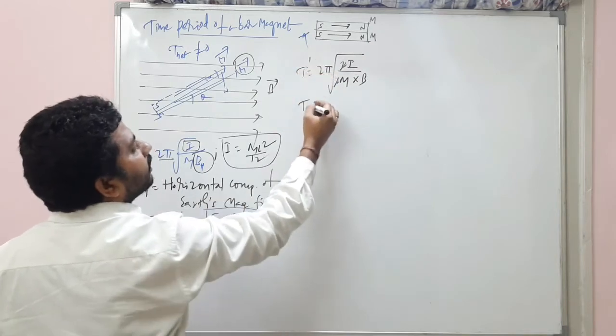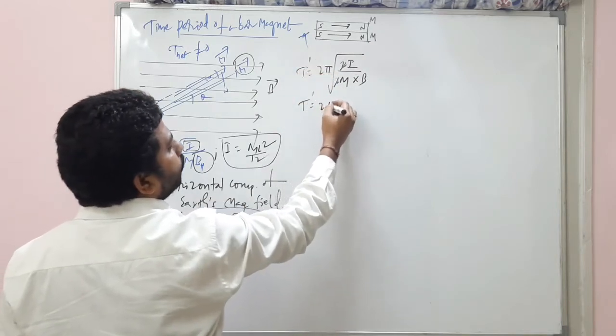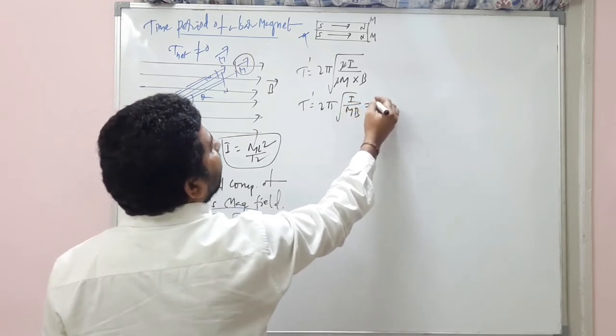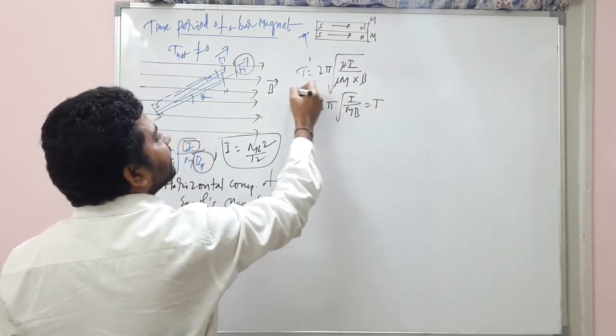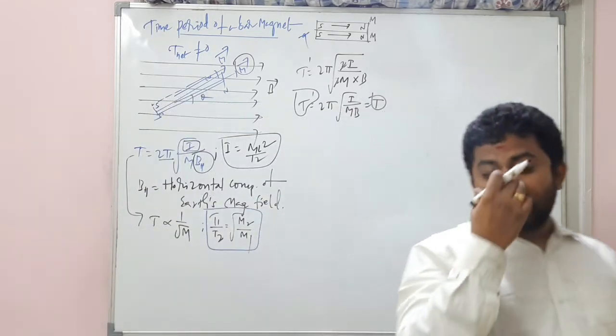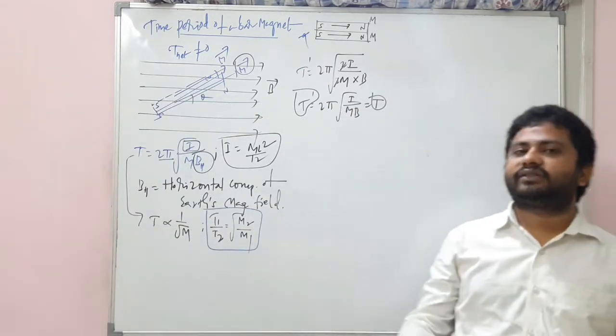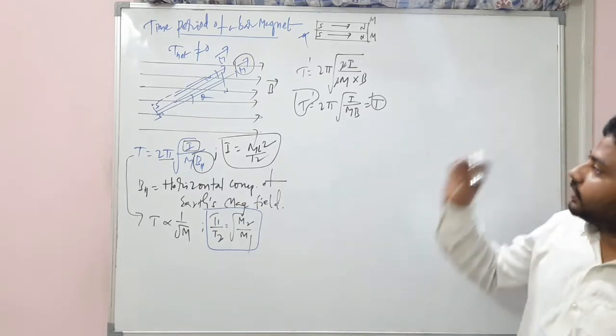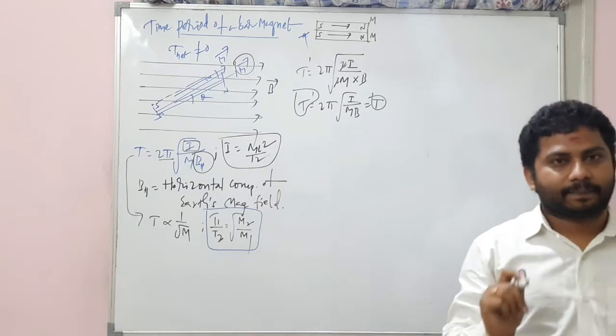So the new magnetic moment, right? T dash is equal to 2 pi root I by MB. So that's T. See here, T dash is becoming T. There's no change in the time period. Three applications I'm going to discuss with you right now. There's no change in the time period here.